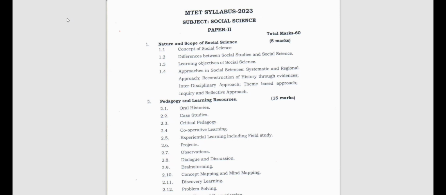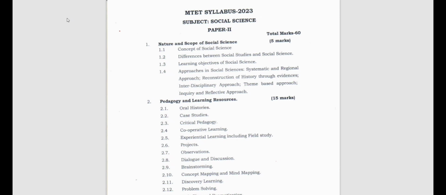Science and maths are separate. Those who want to go with science have to write both maths and science compulsorily, for 30 marks each, that is 30 plus 30, 60. But those who are from an arts background and want to go with social science will directly get 60 marks for social science. So what do we have? Let's see.